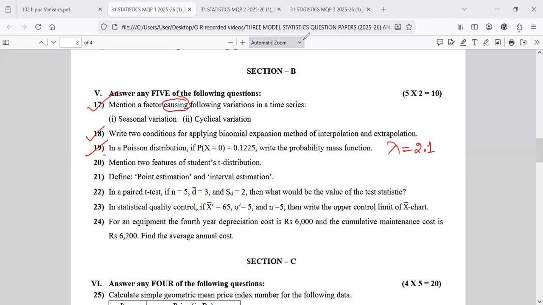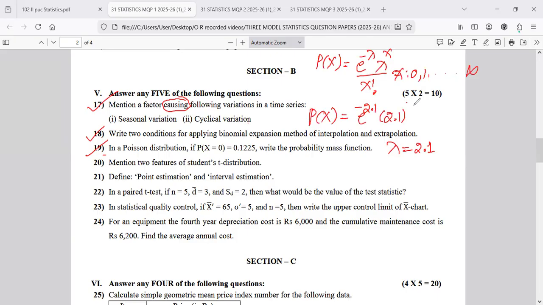Now we are able to write the Poisson distribution PMF: e to the power of minus lambda, lambda to the power of x by x factorial, where x follows 0, 1 to infinity. So P of x is equal to e power minus 2.1, 2.1 to the power of x by x factorial, x follows 0, 1 to infinity. This is the way to write.